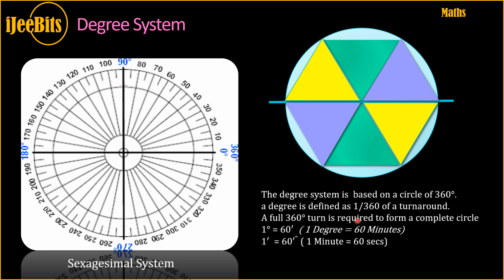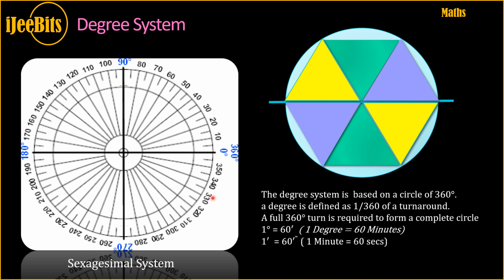A full 360 turn is required to form a complete circle, one revolution. If you try to complete one revolution, that means you have to travel 360 degrees round. Not only degrees, they have minutes and seconds. 1 degree is equal to 60 minutes. 1 minute is equal to 60 seconds.